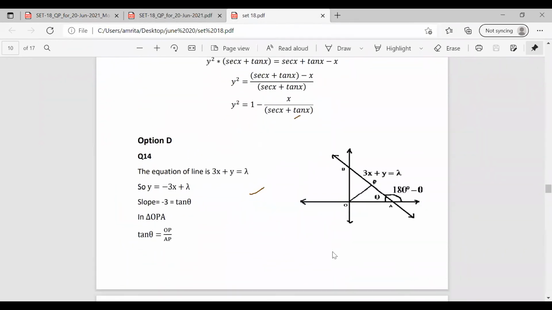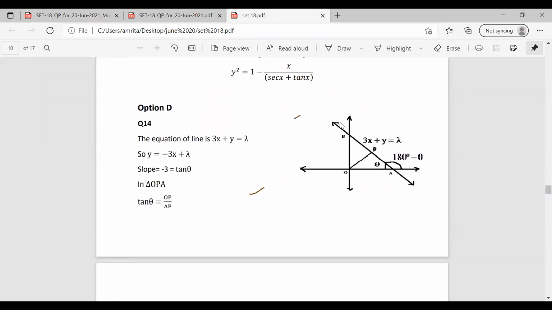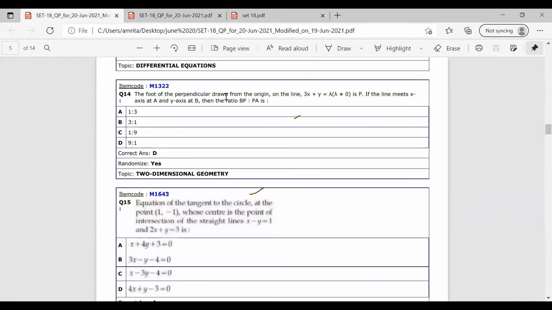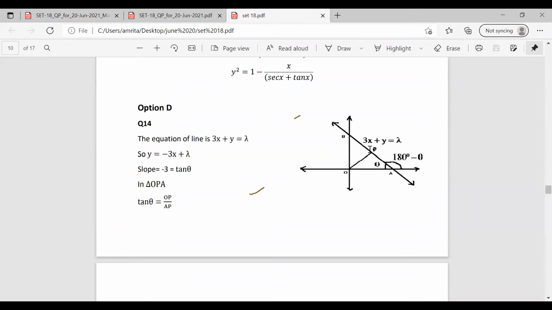So here we have to draw the diagram first. We know that the equation is given as 3x plus y equal to lambda and lambda not equal to 0. In the question, it is given that the foot of the perpendicular drawn from the origin on the line 3x plus y equal to lambda is P. So a perpendicular is drawn from the origin to this line and it meets the line at point P. This is the line we have drawn, that is 3x plus y minus lambda equal to 0. And from the origin, the perpendicular is drawn and the foot of the perpendicular is given as P in the question.